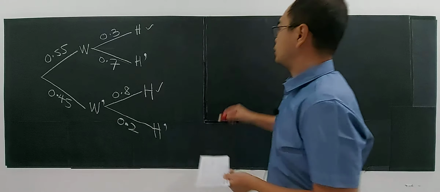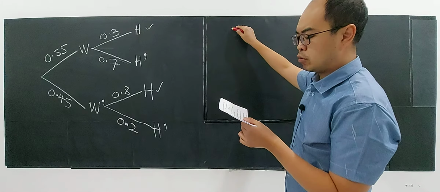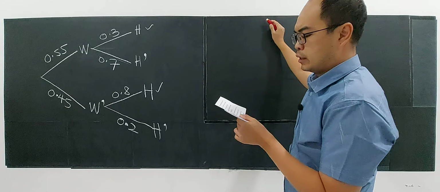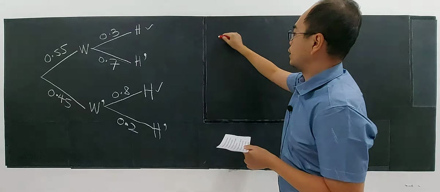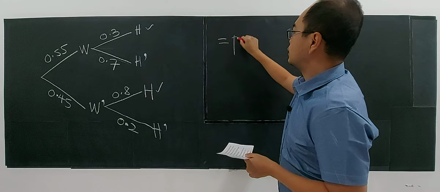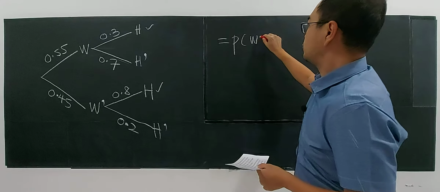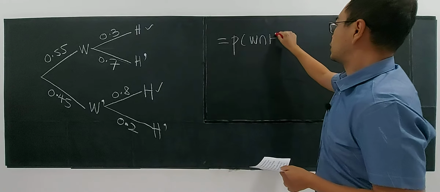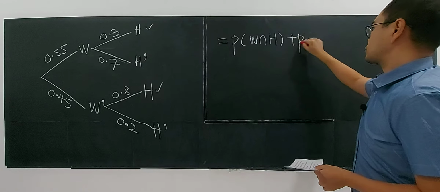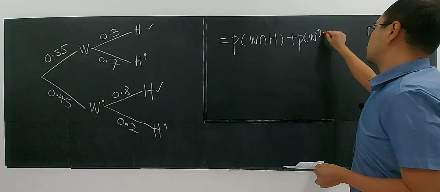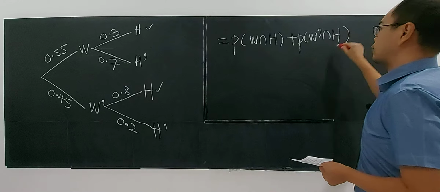So there are two possibilities. The probability that on a chosen day the golfer will hit a straight drive at the hole is either windy and you hit a straight drive on the hole, or not windy and you hit the straight drive on the hole.